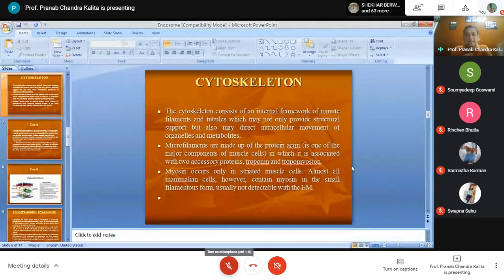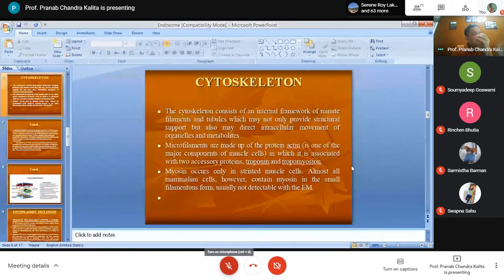The cytoskeleton, that is the skeleton inside the cell. What is this? It consists of an internal framework of minute filaments and tubules. That means, what is the cytoskeleton? It consists of filaments and tubules that give structural support and help in the movement of organelles and inclusions.